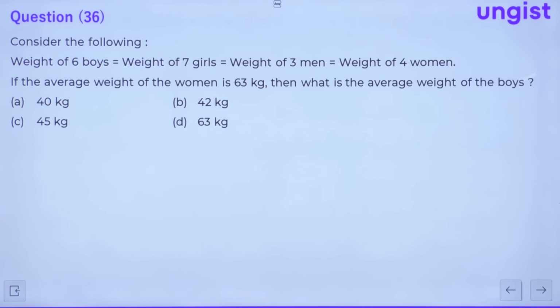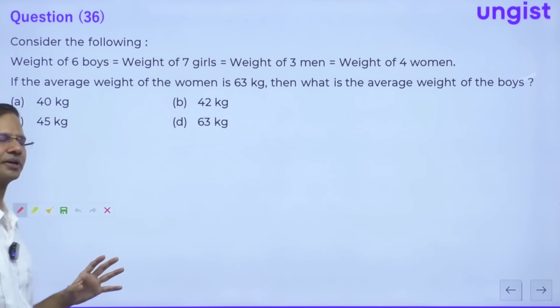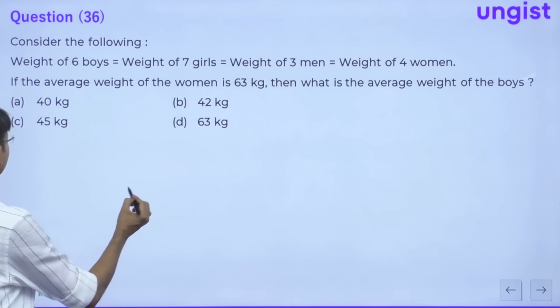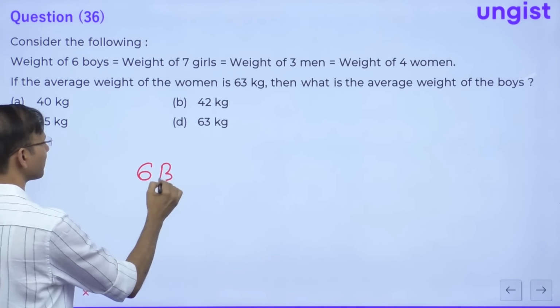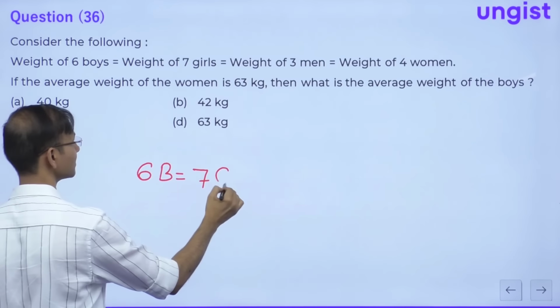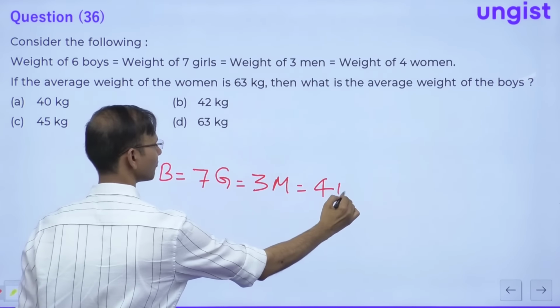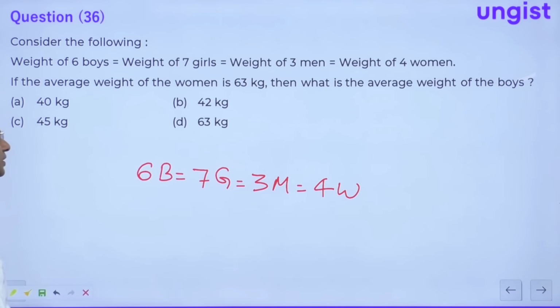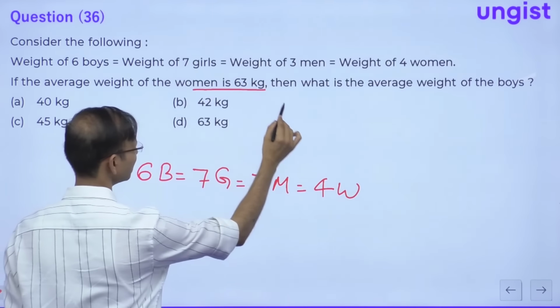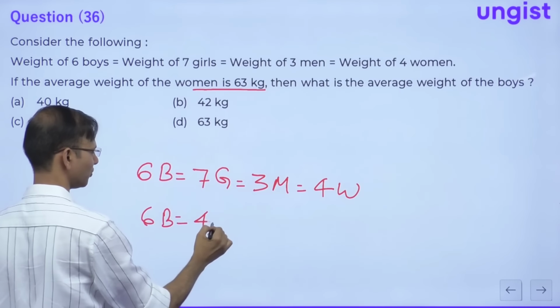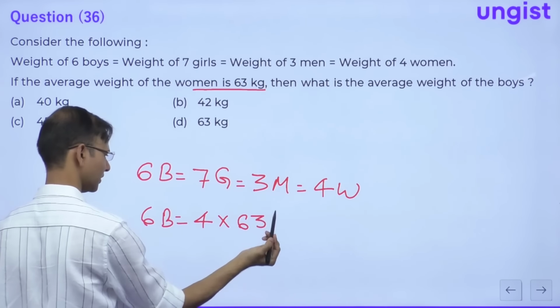Next question, consider the following. This question is again a simple question of arithmetic, you can call it, right? A simple one, right? So friends, the question is saying weight of 6 boys is equal to weight of 7 girls is equal to weight of 3 men is equal to weight of 4 women, right everyone? So now the question is, if the average weight of the women is 63, then what is the weight of the boy? Okay, so 6 boy is equal to 4 into 63, correct?